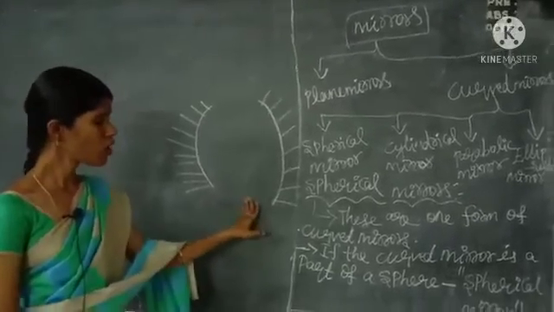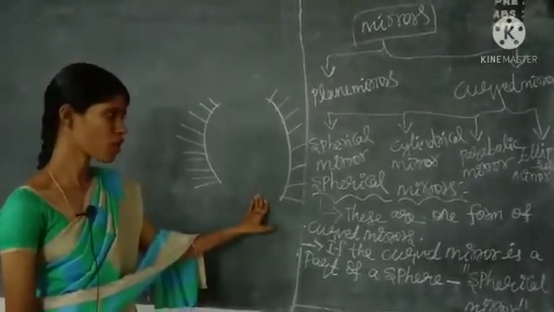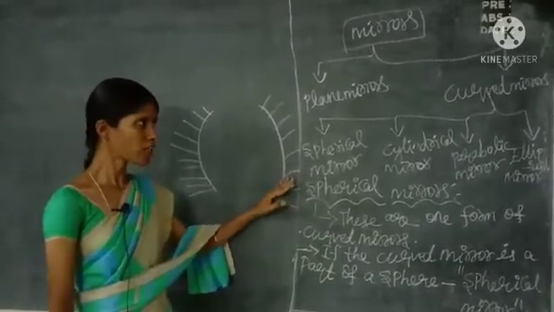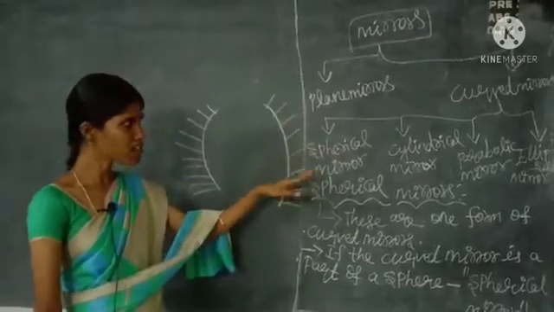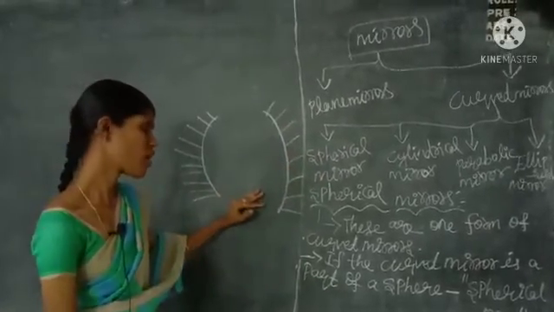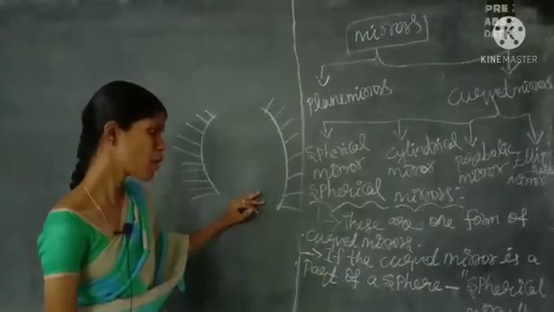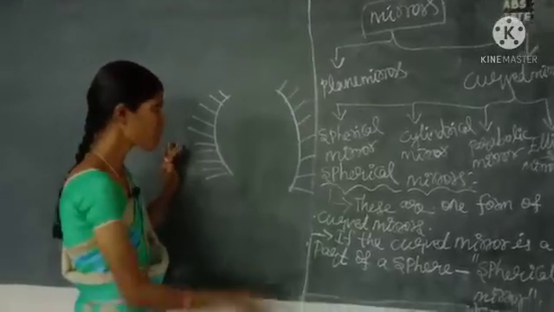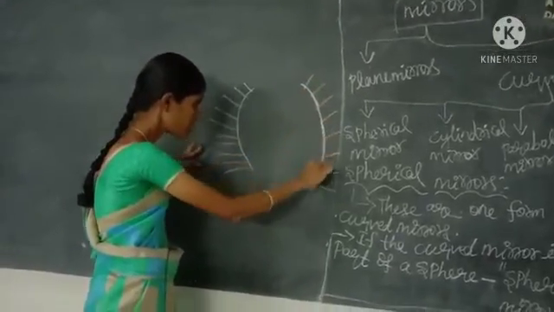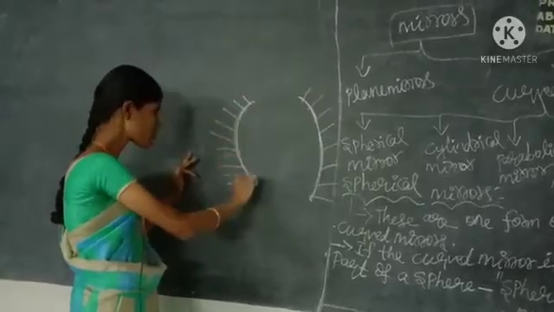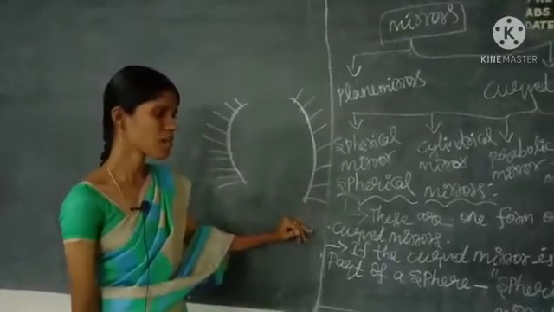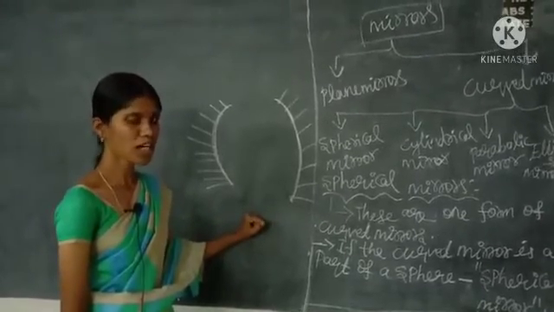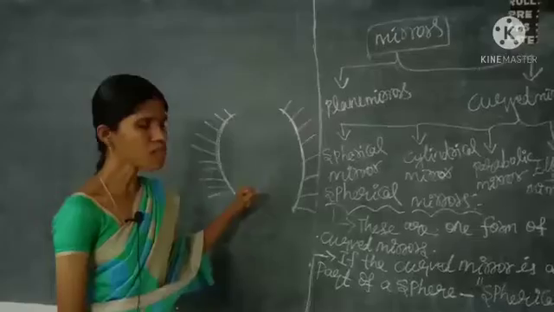First we have to learn briefly about spherical mirrors. Spherical mirrors are one type of curved mirror. Under the curved mirror, the first one is the spherical mirror. If the curved mirror looks like a part of a sphere, like that, then it is known as a spherical mirror. For example, the concave mirror and the convex mirror. Both of these come under the category of spherical mirrors.